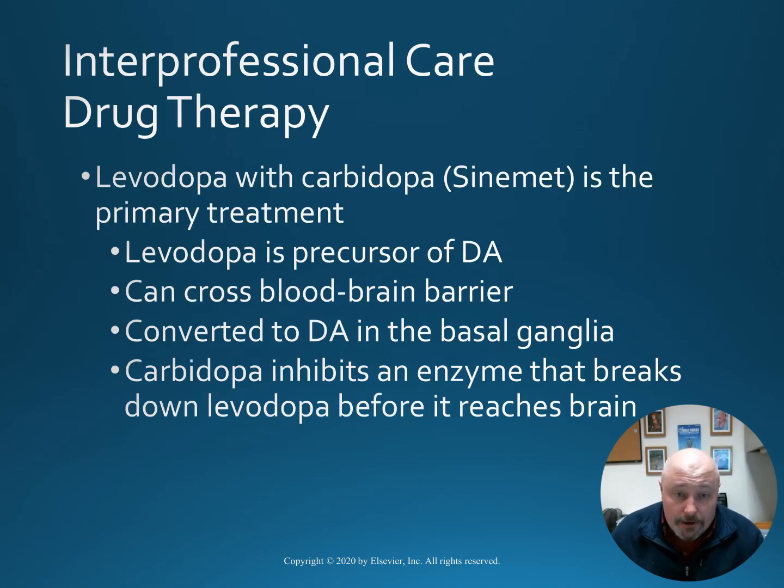The go-to drug therapy is levodopa with carbidopa, and is the primary treatment. Levodopa is the precursor of dopamine and can cross the blood-brain barrier and is converted to dopamine within the basal ganglia. Carbidopa, on the other hand, inhibits an enzyme that breaks down levodopa before it reaches the brain.